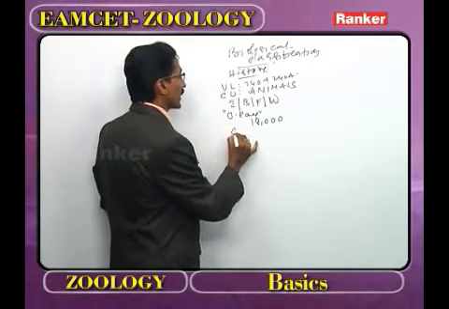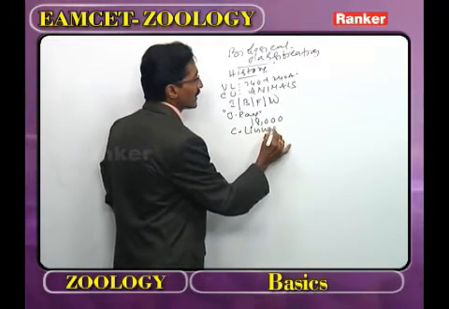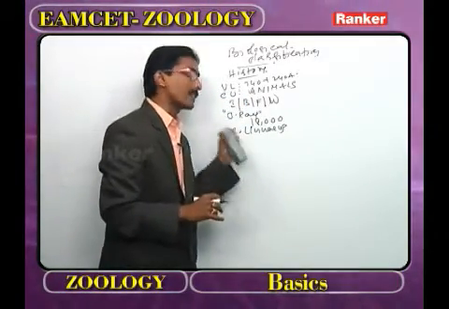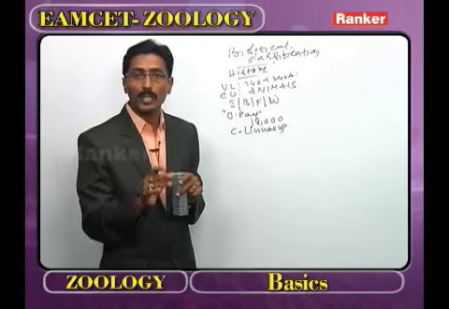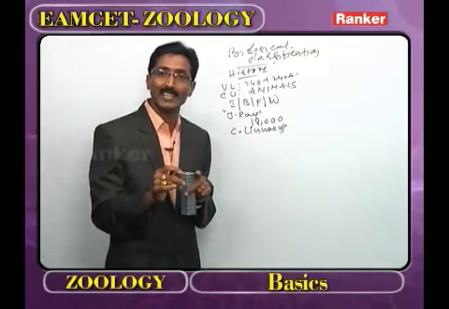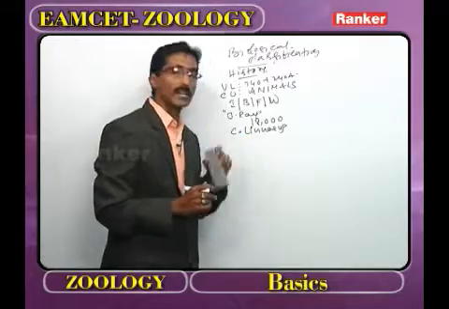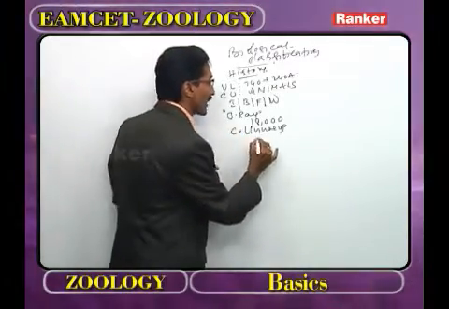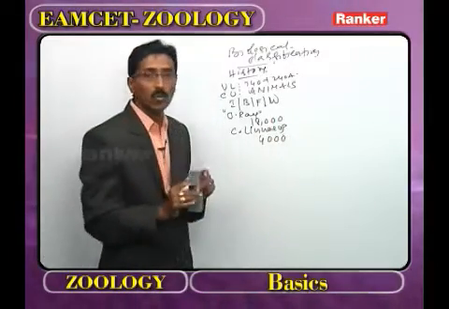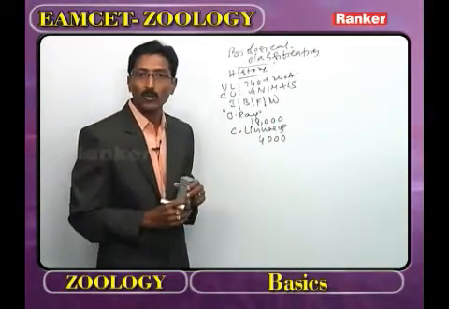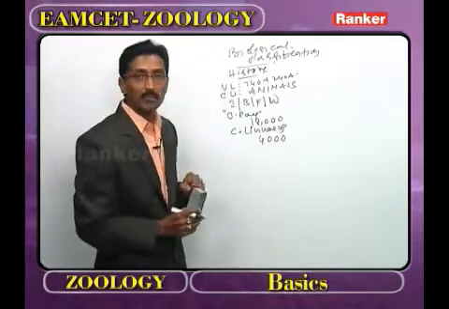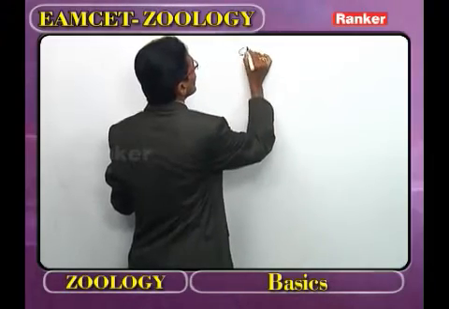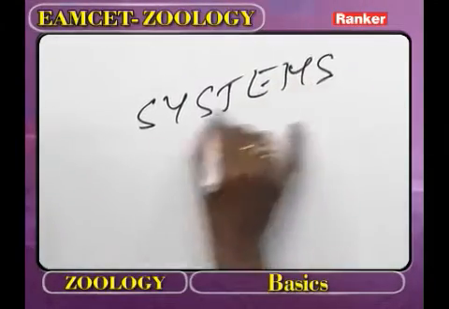Now, one more important person is Carolus Linnaeus. What is the importance of Carolus Linnaeus? He is considered the father of taxonomy, and he popularized binomial nomenclature in the 10th edition of Systema Naturae. The books written by Carolus Linnaeus are Systema Naturae and Species Plantarum. In Species Plantarum, he classified how many plants? 4,000 plants were classified by Carolus Linnaeus. This is the history of biological classification. Now, under biological classification, we have to discuss the systems.